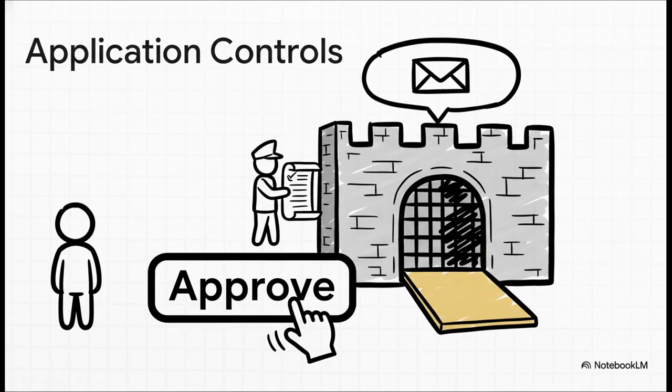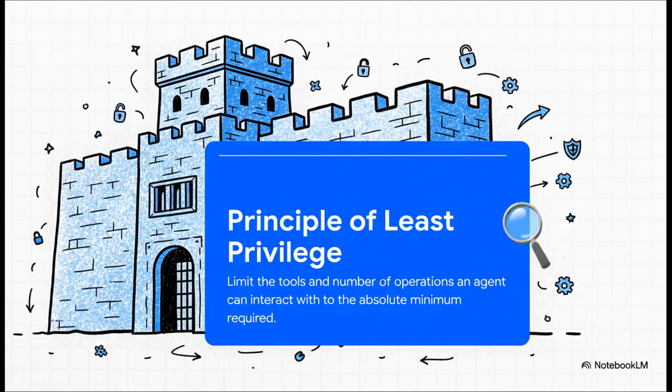This means super strict access management, being totally transparent about what the AI can and can't do, and, most critically, requiring explicit user approval for any action the agent wants to take. No surprises, ever. This whole idea really hinges on a cornerstone of security. It's called the principle of least privilege. And it's actually pretty simple. An AI agent should only have the absolute bare minimum permissions it needs for its task. That's it. An agent that just checks the weather should never, ever have access to your email.